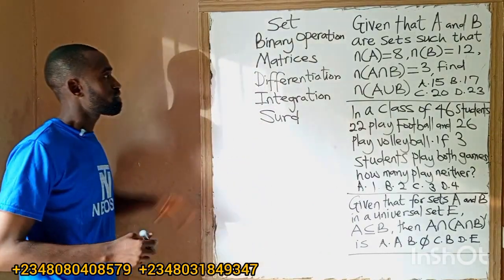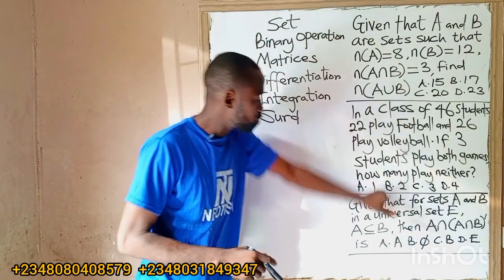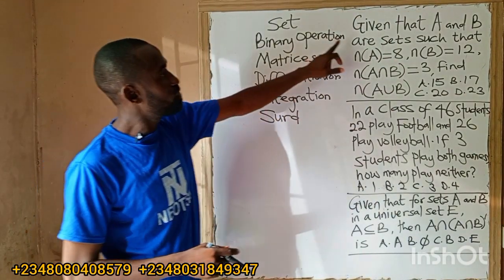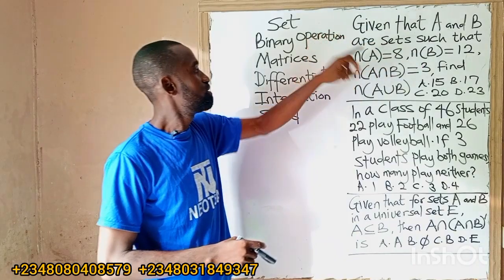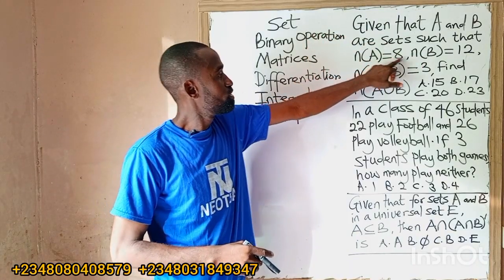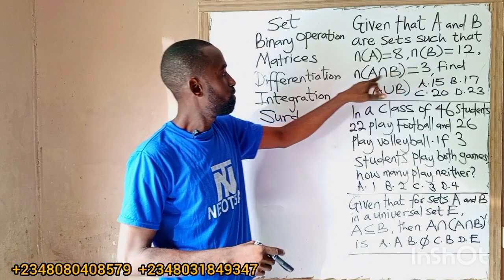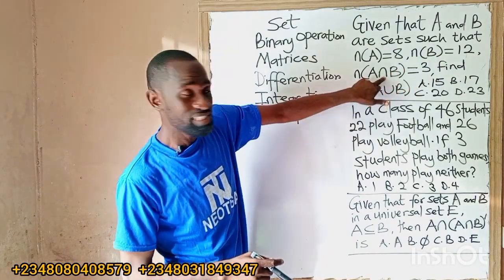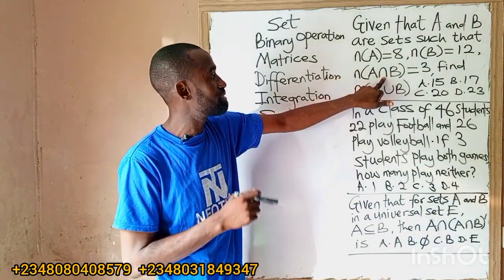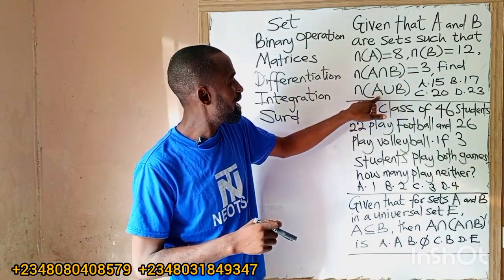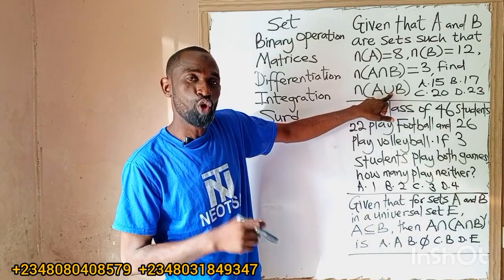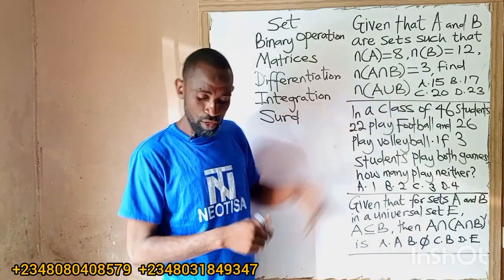So the first one, set theory. We have some questions here to be solved. We are given that A and B are sets such that number of A is 8, number of B is 12, number of A and B, intersection means and, is equal to 3. We now have to find number of A or B. Union means or.